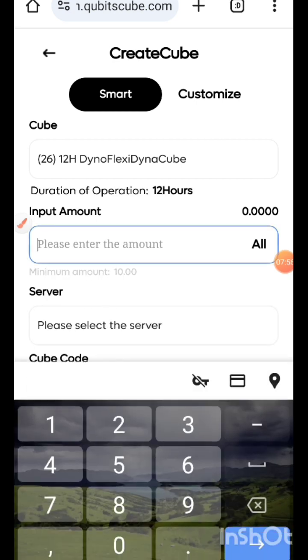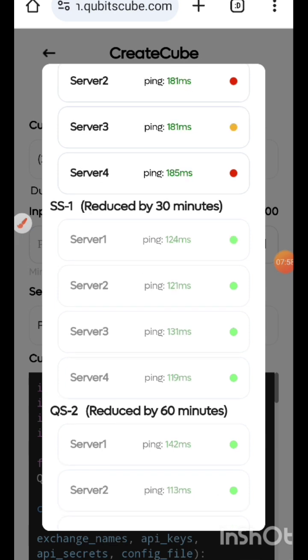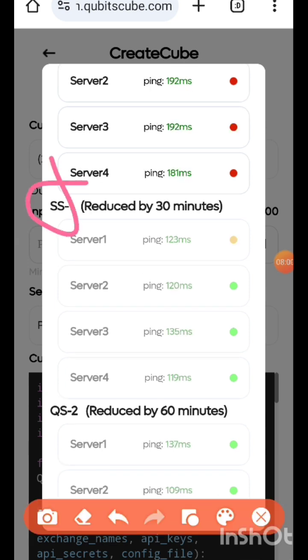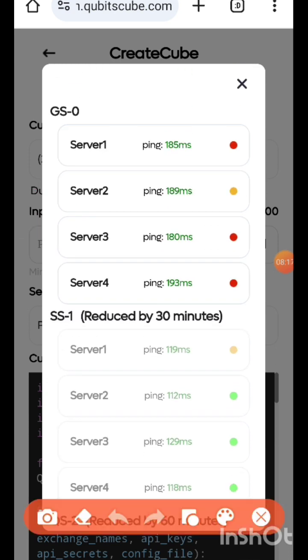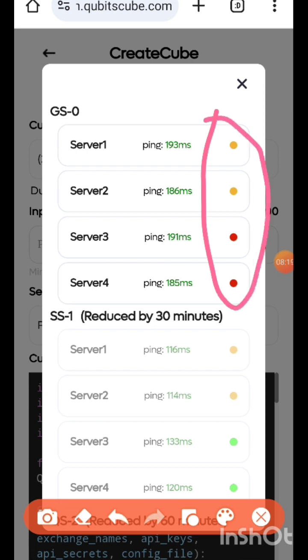So let me choose. Okay, so you can see the next server that I can upgrade to will reduce my timing by 30 minutes. So 30 minutes before the 12 hours completion comes, this trade can be completed. And you can see it's showing more of green than this that is free, that is showing red and